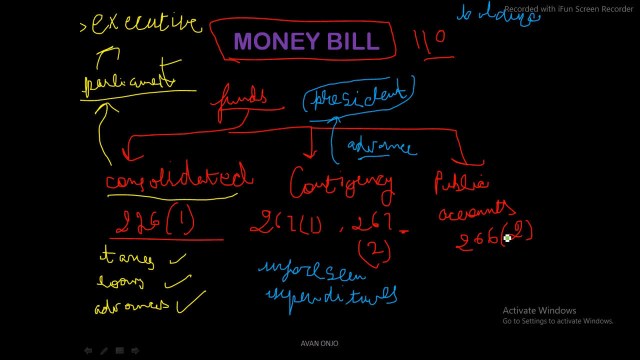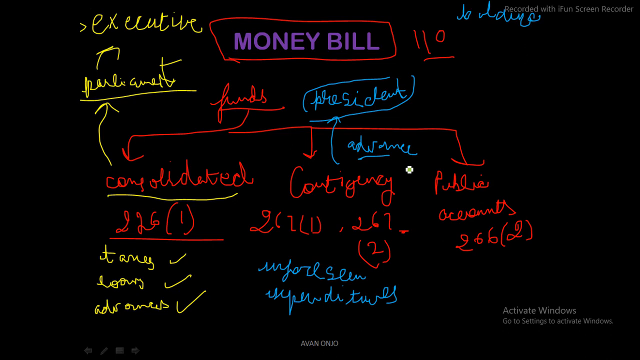What does this mean? That there is no parliamentary approval required for the public accounts, or for the withdrawal of money from the public account. It is received by the government, it is with the government, but it is not of the government. So it is with the government but not of the government.